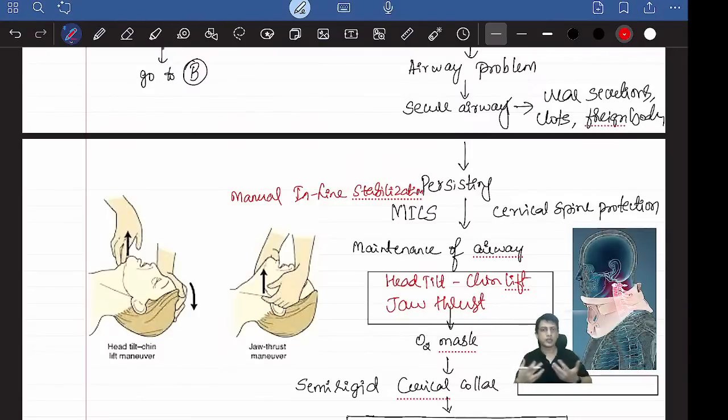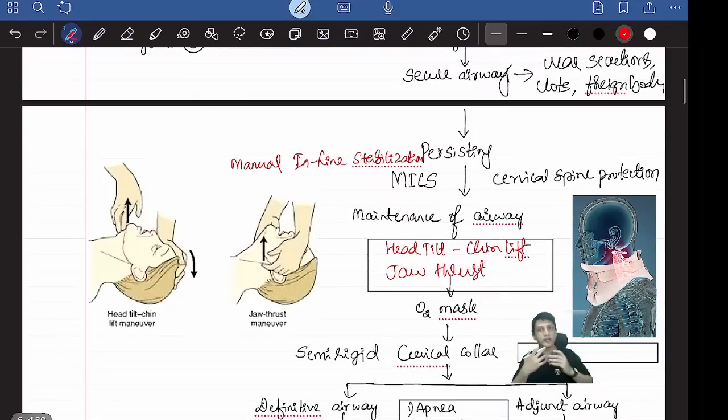Then, since so far he was not getting oxygen properly, his saturation may be a little low, so you may put him on some oxygen. Now the airway is secured. Then you can do the definitive one, that is, you get a collar, the Philadelphia collar. That's called a semi-rigid cervical collar, also called the Philadelphia collar.